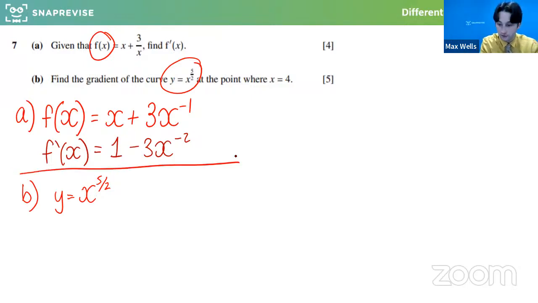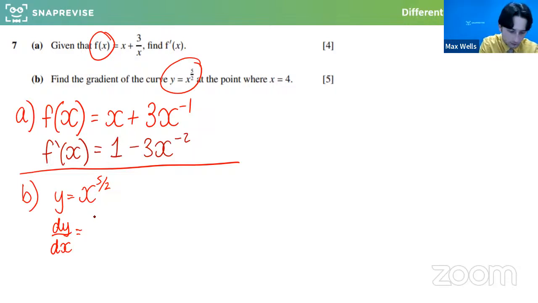So in part A, they use the function f. Part B, they're using y. So I'm just going to stay consistent with what they've used in the question. Yeah, that's great. Is that okay for everyone? The process is the same, and it wouldn't be terrible if you did. It's just better if you can stick with the consistency of what they've done.